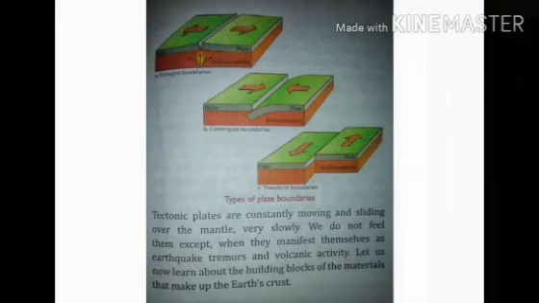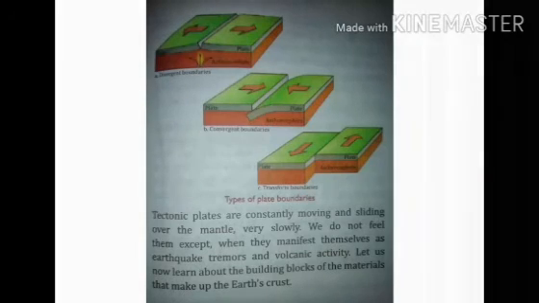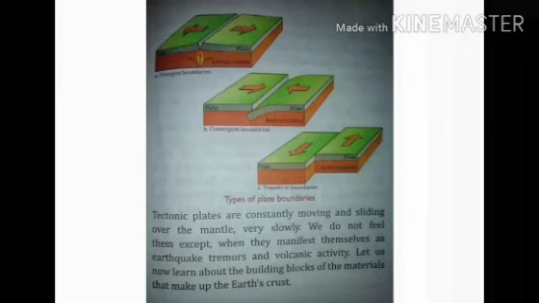So children, already we have learned there are three types of movement of the tectonic plates, and these tectonic plates are constantly moving and sliding over the mantle very slowly, but we do not feel it until they manifest themselves as earthquake, tremors, and volcanic activity occurs.